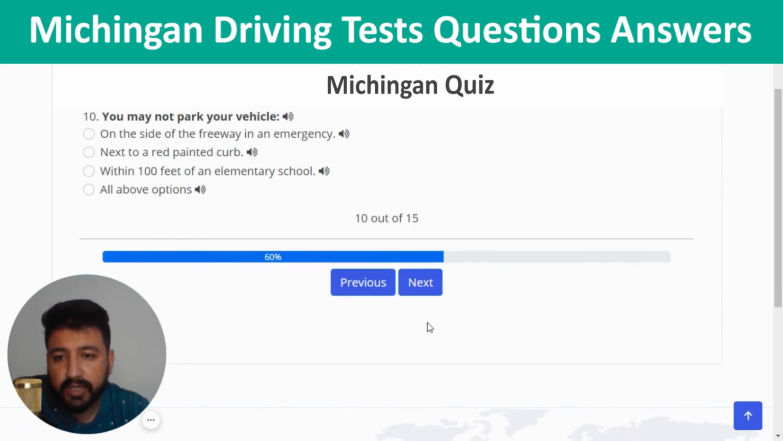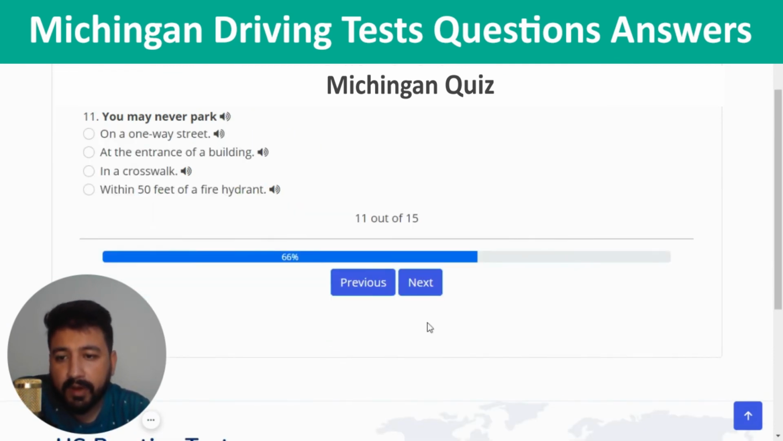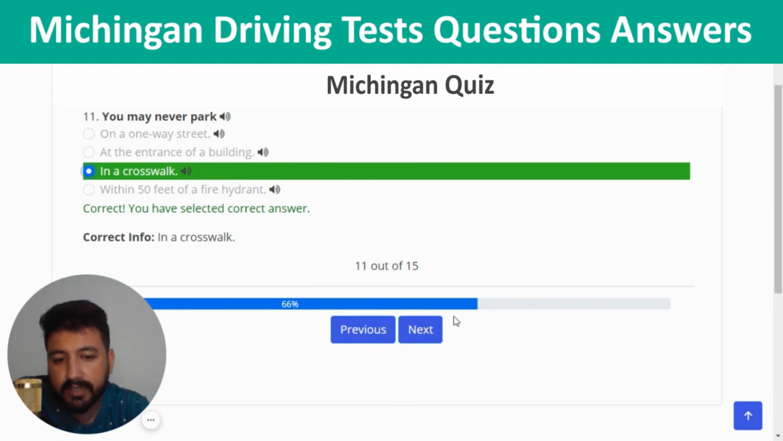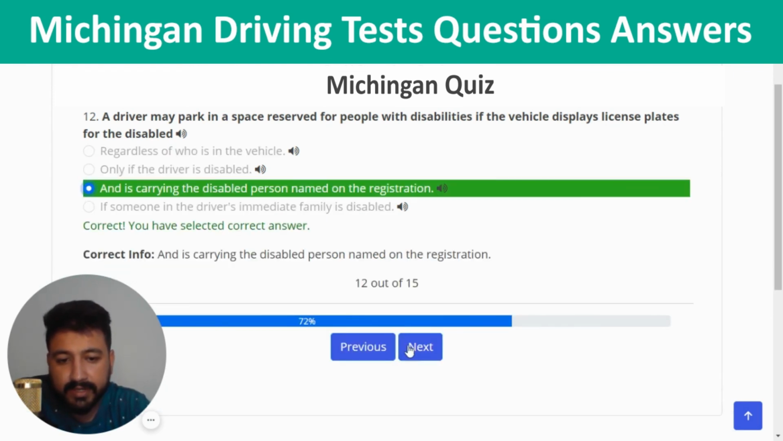You may not park your vehicle. So again, you can choose the second option, which is next to a red painted curb. So I'm going to click on the second option, right? And next. You may never park. The right answer of the 11th question is in a crosswalk, which is the third option. So I'm going to click on the third one, right? And next. A driver may park in a space reserved for people with disabilities if the vehicle displays license plates for the disabled. So the third option is the right one, which is and is carrying the disabled person named on the registration. Correct, and next.